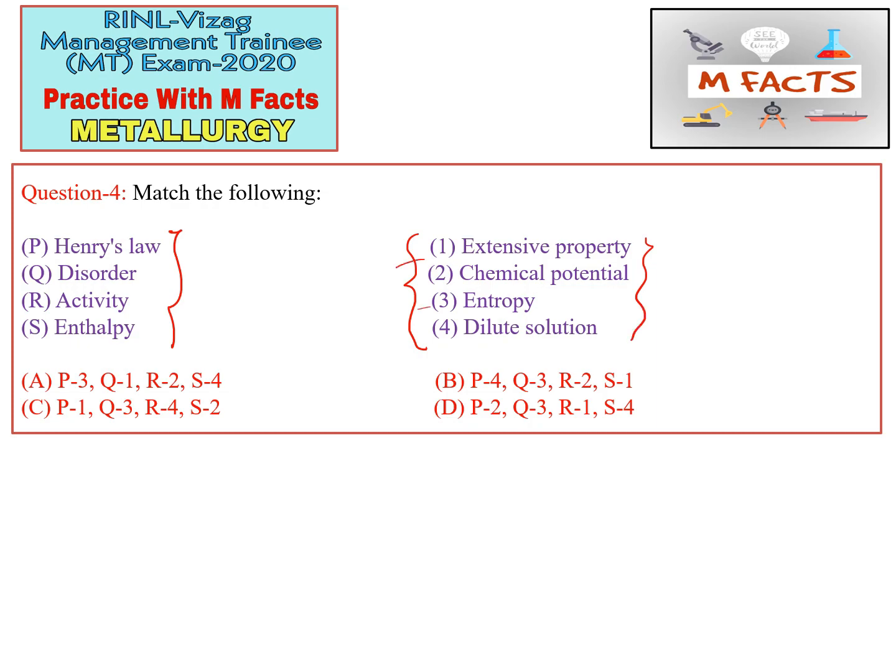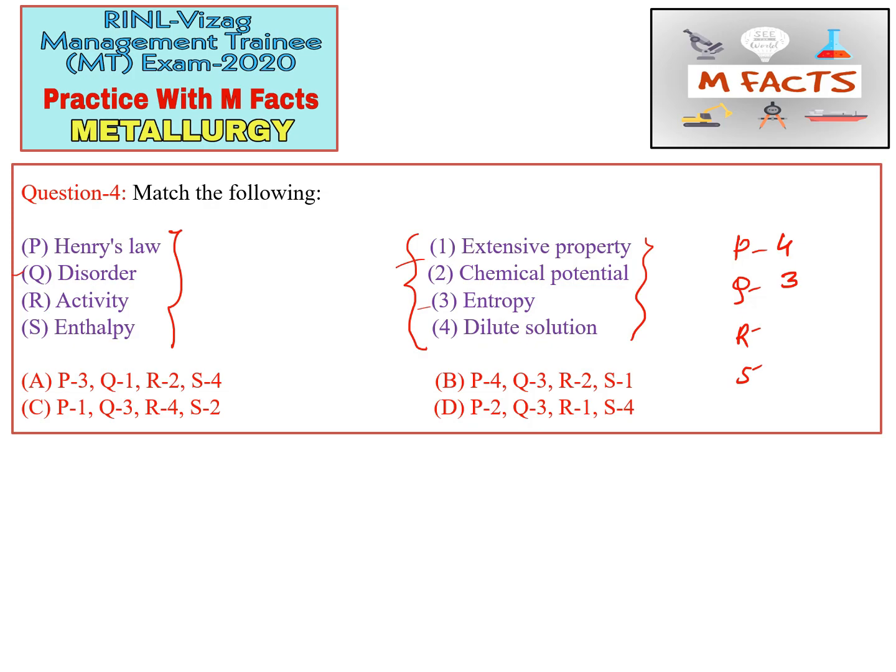For doing matching type questions, we will do it like this. Henry's law is basically related to the dilute solution, so we can match P with 4. Disorder is what we can call entropy. Entropy is basically the measurement of molecular disorder or randomness of the system, so we can match disorder with entropy.